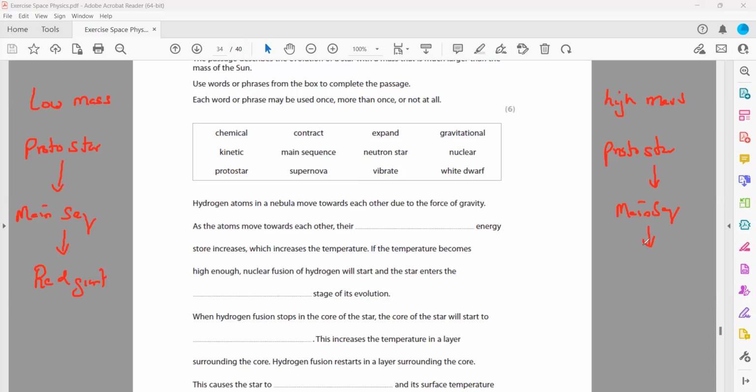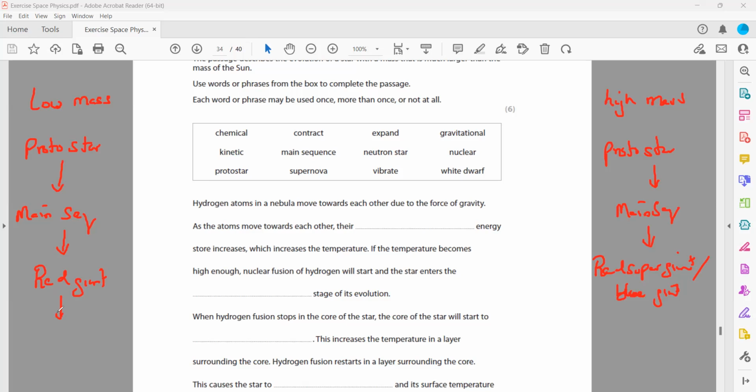This started with helium fusion. As a result, the size will be much bigger. So we can say a red supergiant, or you can also say blue giant. So blue giant or red supergiant, same idea, same thing.